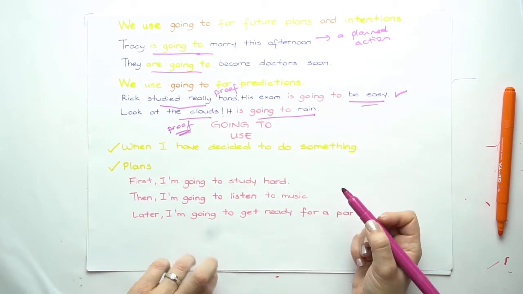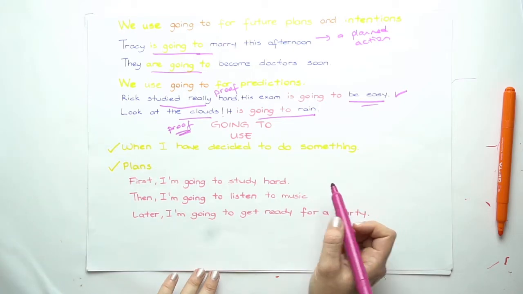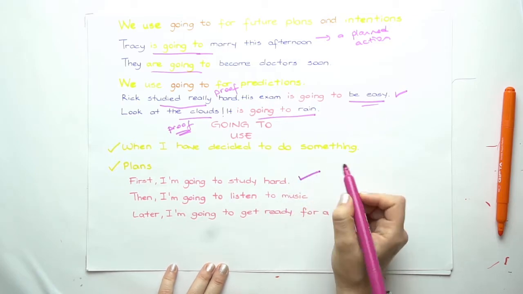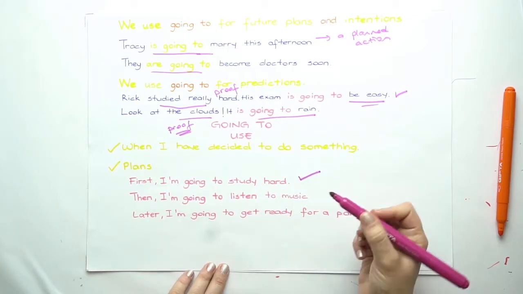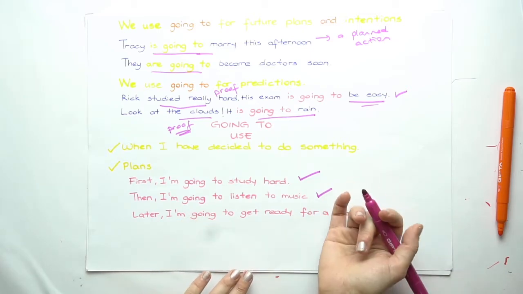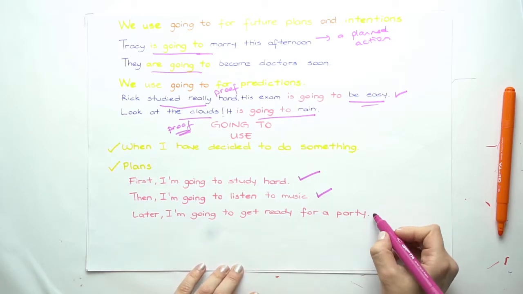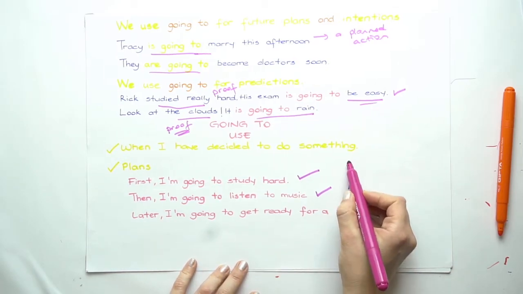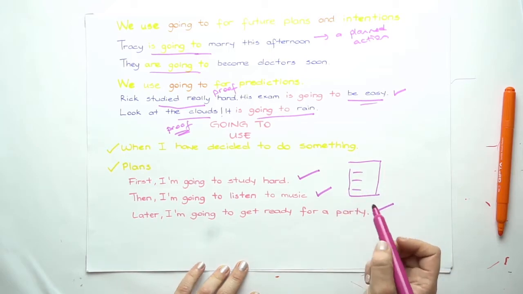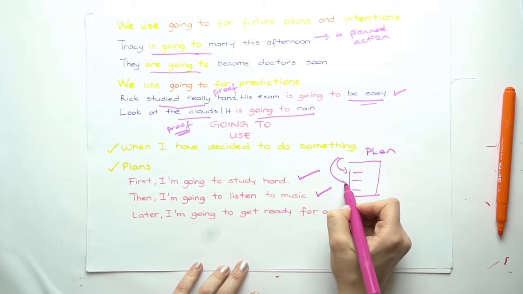When I have decided to do something, also I use be going to. First, I'm going to study hard. This is what I decided to do. Then I'm going to listen to music. This is what I planned. This is my plan and I'm going to do it. Later, I'm going to get ready for the party. So probably I prepared a timeline about what to do and this is my plan. So I'm going to go along this way.